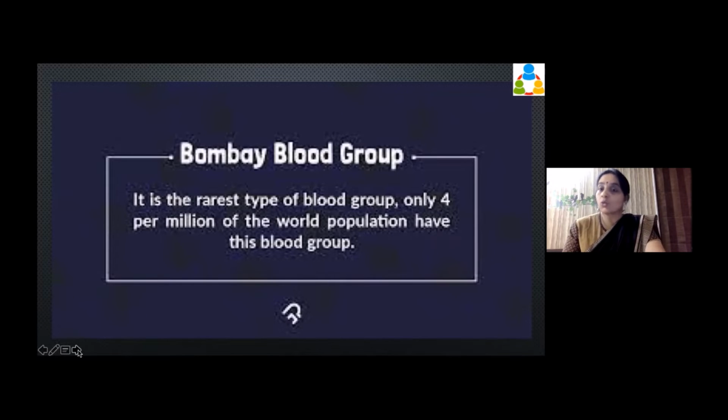Okay. So why did they pass away? The reason is that in our ABO blood group system testing, we test for A, we test for B, we don't test for H. Are you getting it?